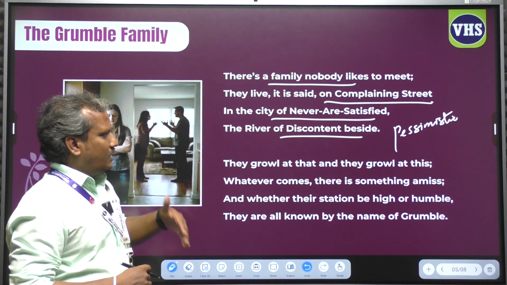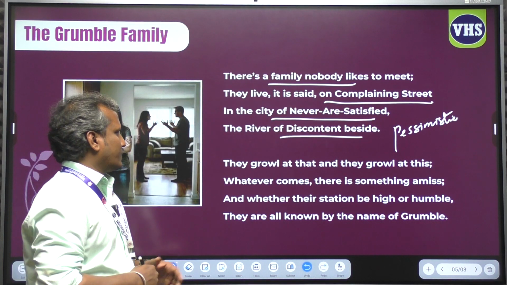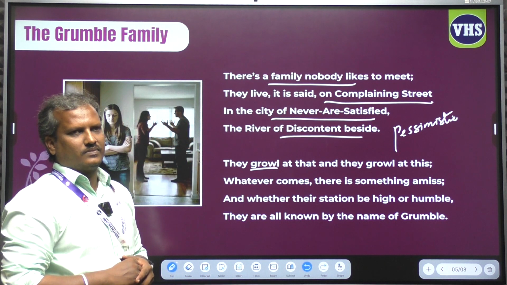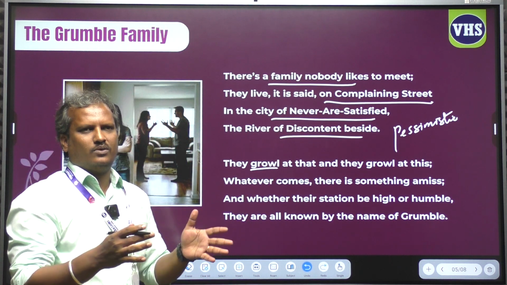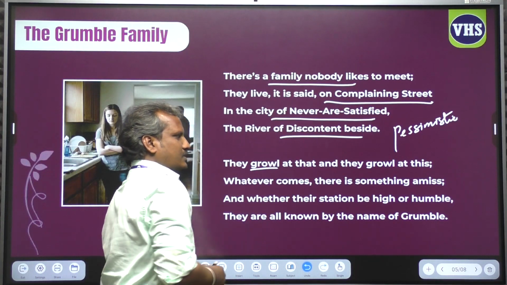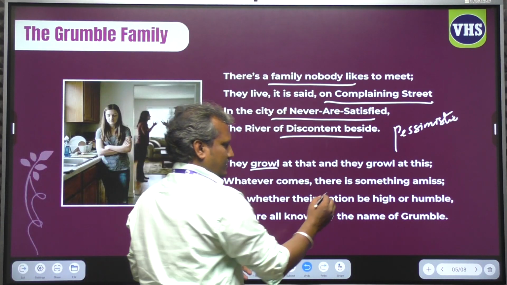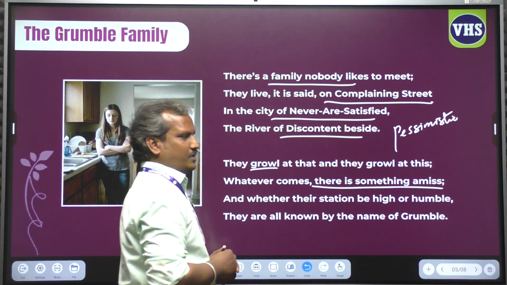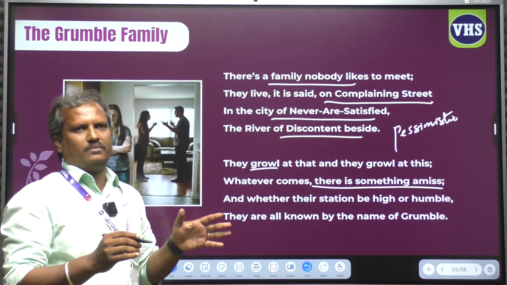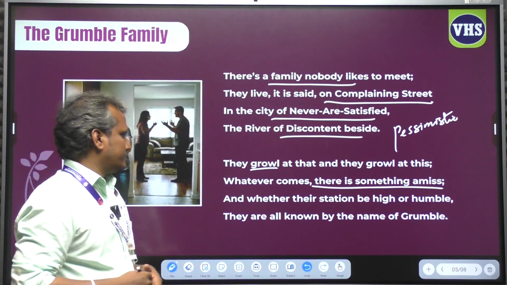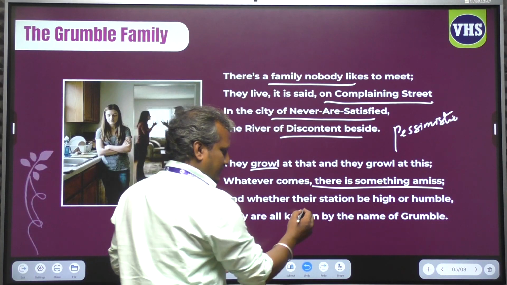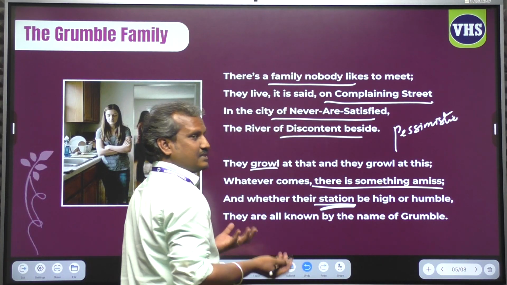Okay. Now let's learn the second stanza. They growl at that and they growl at this. Whatever happens, they growl. They murmur negatively. Whatever comes, there is something amiss. People from that Grumble family, they don't find anything good, whatever comes in their life. And whether their station be high or humble, look at that. Station is nothing but their status.